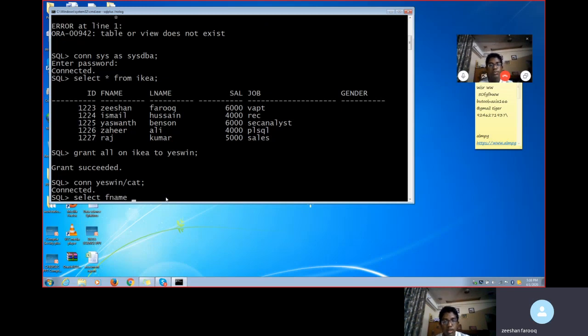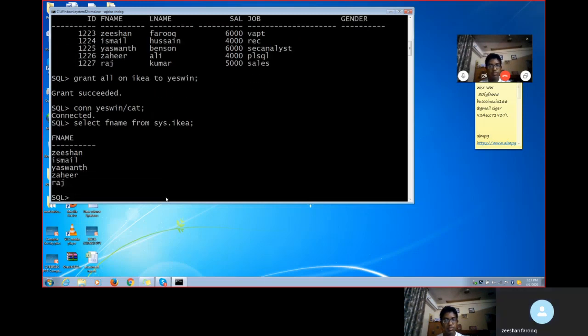Okay, where exactly do I want to select from? Select first name from IKEA. What is the table name? We will not type just IKEA, because we are bringing the table from the sys user. So we type sys.IKEA, like this. Can I get the table? Yes. Now you can do the delete operation also.